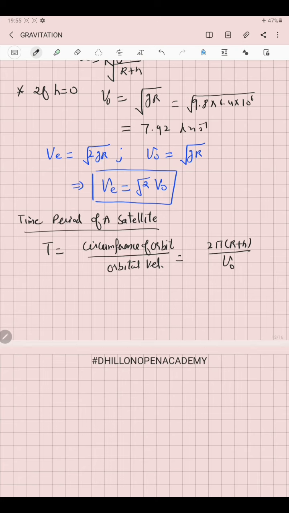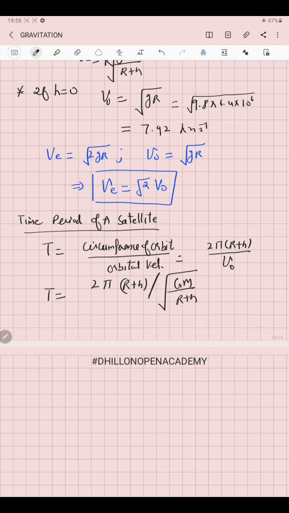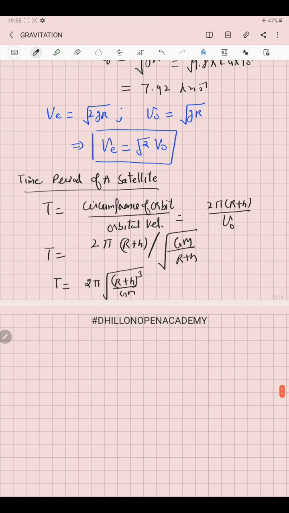If we substitute the value of orbital velocity, the time period becomes T equal to 2 pi (r plus h) whole divided by under the root GM over r plus h. If we simplify it, it becomes equal to 2 pi under the root (r plus h) cube over GM. This is the equation for the time period of a satellite.